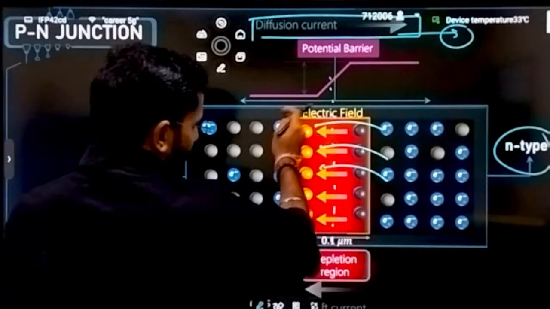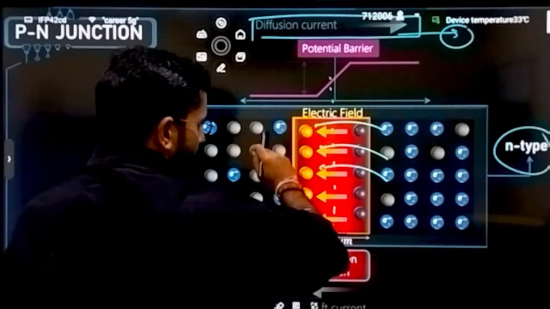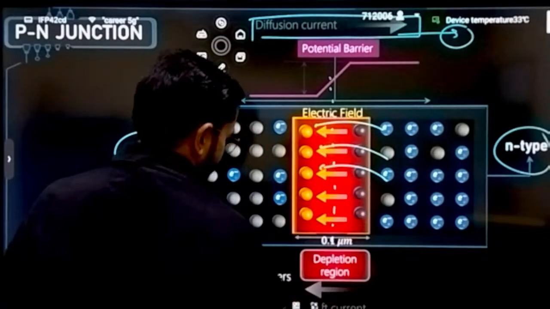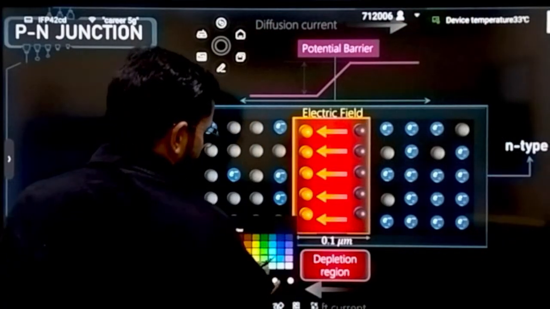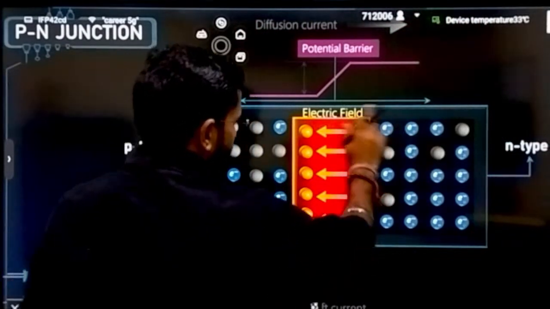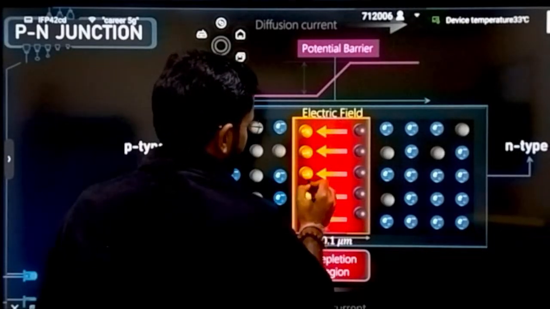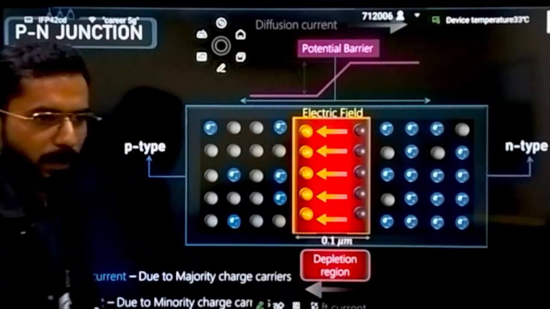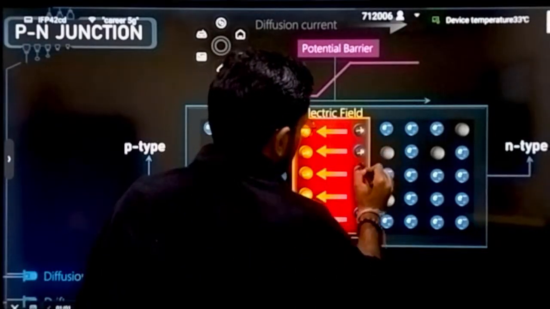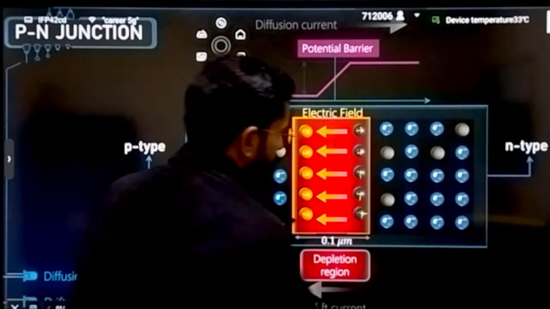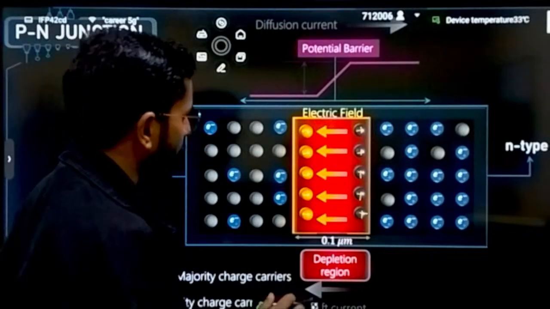Electrons are traveling from this side, and positive charge, that means holes, are shifting from here. I'm removing this as of now. Okay, now understand here what is happening. Electrons are traveling to the P side. That means, can I say, here a lot of negative charges will be induced, and here slowly positive charges will be induced. If this is the case, then now what will be happening?